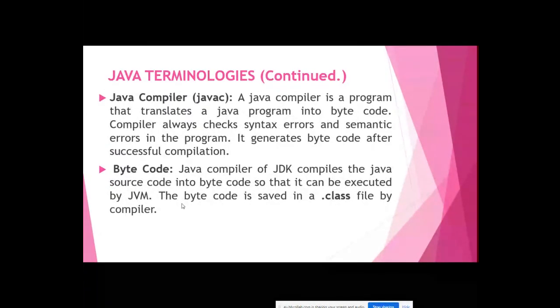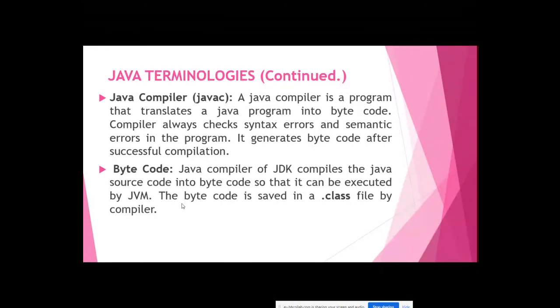The next is the compiler, the Java compiler. The command or tool name is javac. The Java compiler is a program that translates a Java program into bytecode, right? Here the compiler always checks syntax errors and semantic errors in the program. It generates bytecode after successful compilation, right?